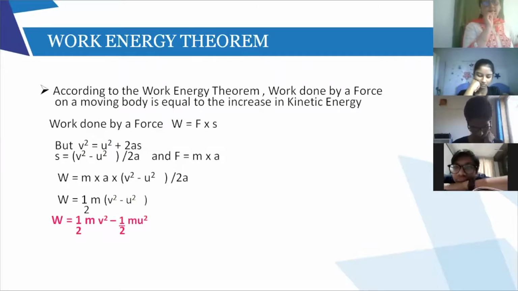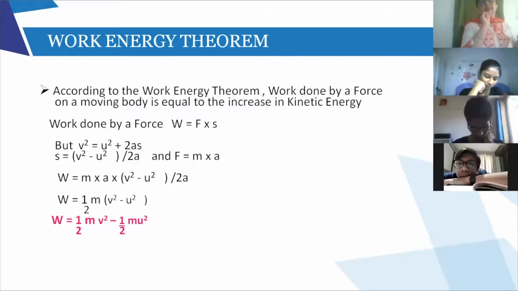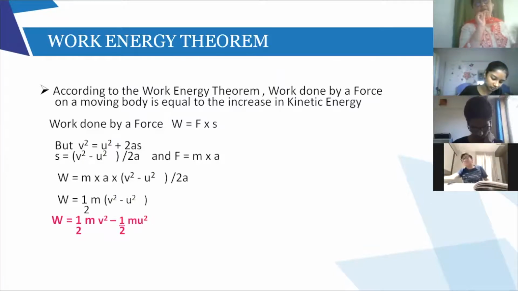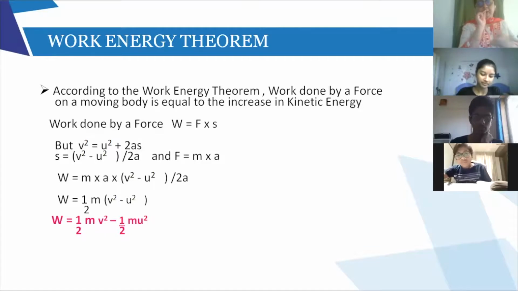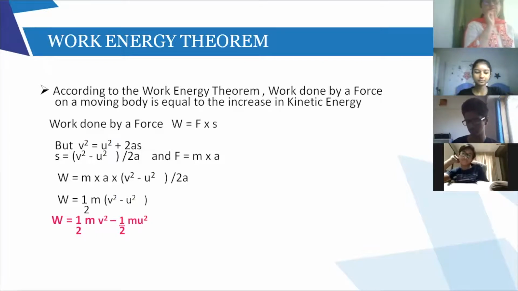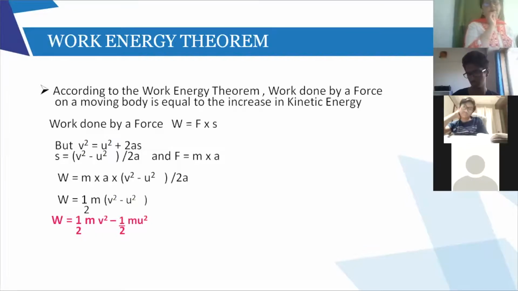Okay. So many times when we do the numericals, you will see that we have to use the work energy theorem to find the work done. Okay. This theorem is asked many times. Not the proof, I have not seen the proof, but they will just tell you to state the work energy theorem and give the formula. So according to that, you have to write the first two lines. The statement of the work energy theorem, please underline it with something. Okay, it is there on page number 32. And the formula of work energy theorem, half mv square minus half mu square. Okay, fine.